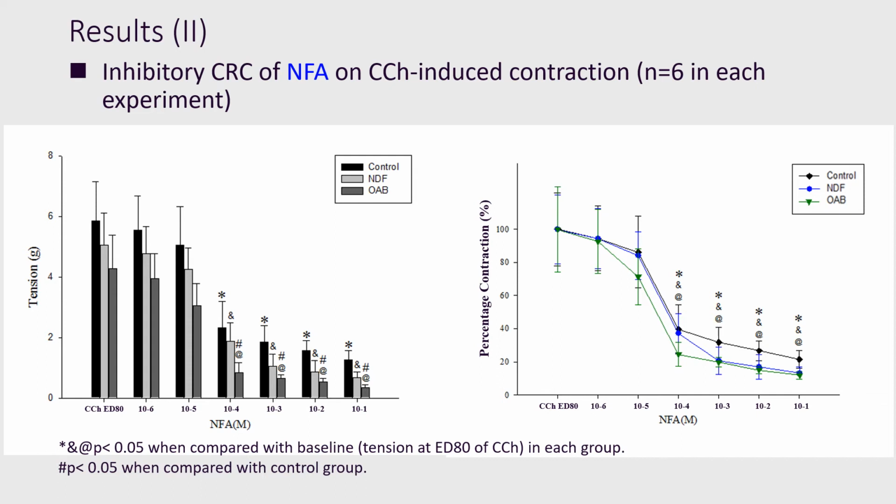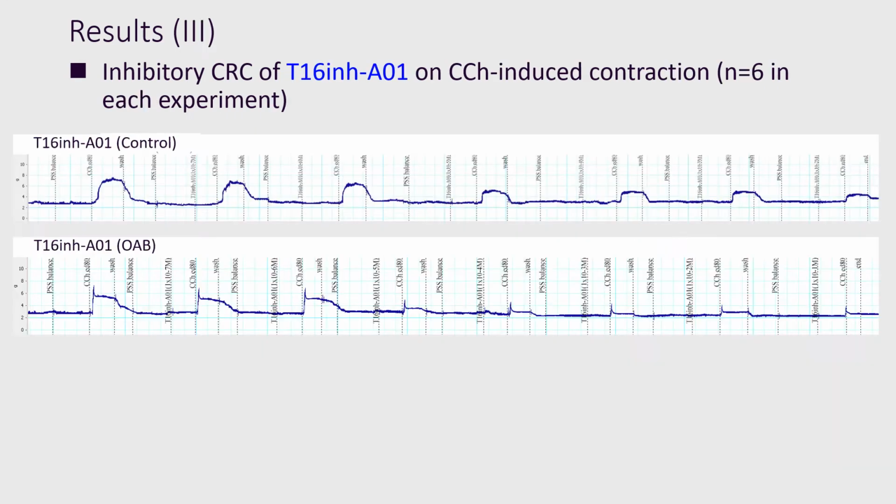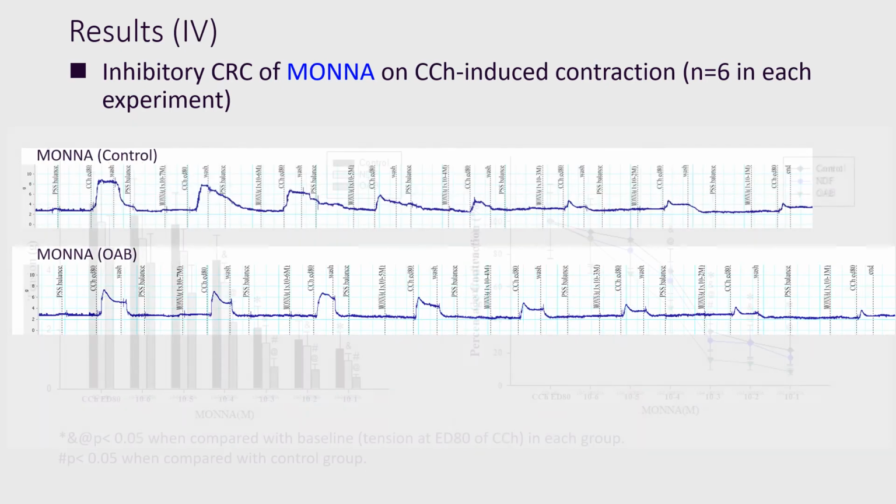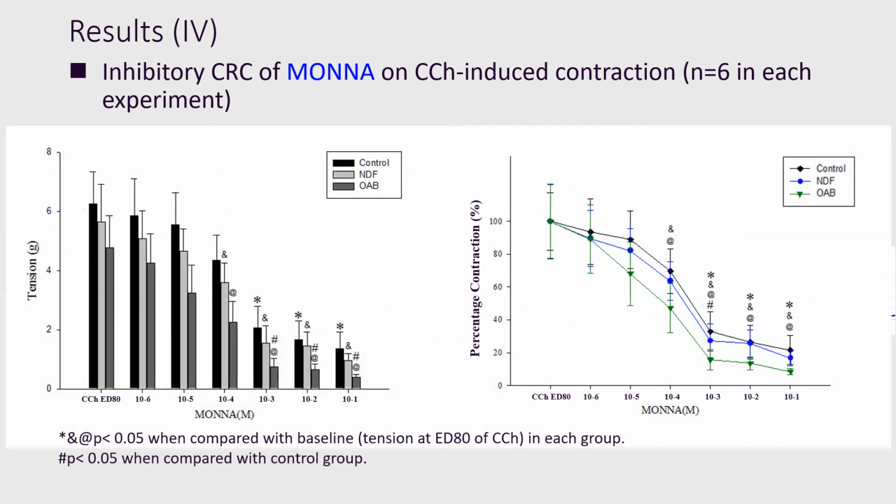Here shows the inhibitory CRC of NFA on CCH-induced contraction. This slide shows the inhibitory CRC of T16INHA01 on CCH-induced contraction. And this slide shows the inhibitory CRC of MONNA on CCH-induced contraction.